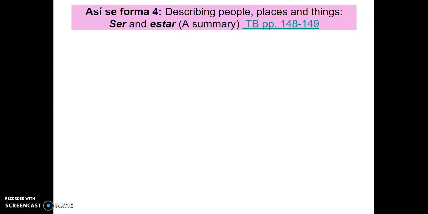So you saw this as well in the lesson of saber y conocer. If you recall, both of those verbs mean to know, and we only use this word to know in English. But depending on the context that we're using, we might use saber or we might use conocer. So we know that saying to know, we can know things in various different ways. So sometimes in one language, we may have one word we use for multiple things, whereas in another language, there would be multiple words describing different things and different ways that word can be used.